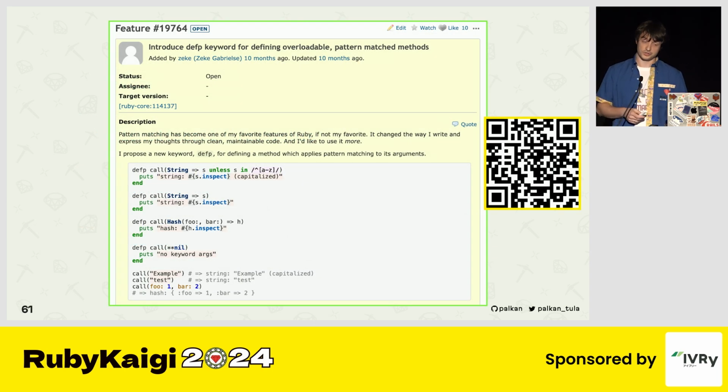Of course, there is already a proposal for this feature, I think the most detailed one. But it introduces a new keyword, like def-b. I think I've seen something like that in some other languages, but I don't like the idea of adding this not really readable keyword, whatever it's def-b. We write in English with Ruby, right?